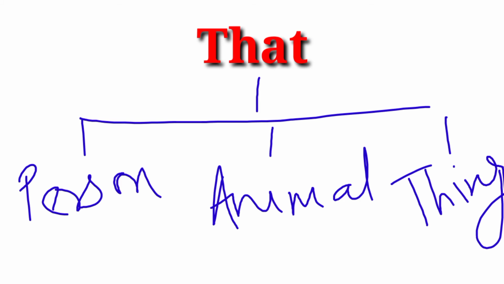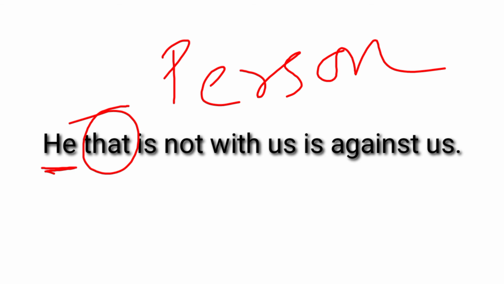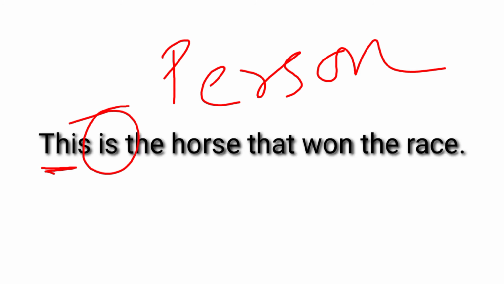That is such a relative pronoun which is used for persons, animals, and things. Let's see an example. He that is not with us is against us. Here we see that the word that is referring to a person. This is the horse that won the race.